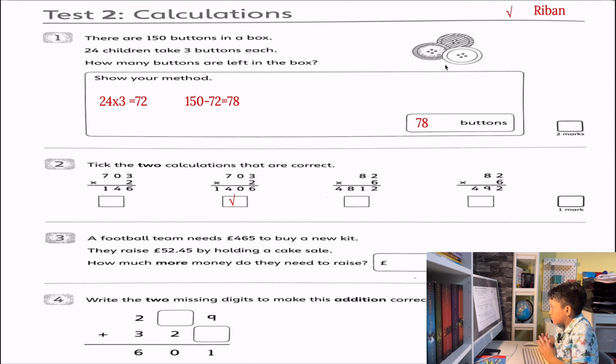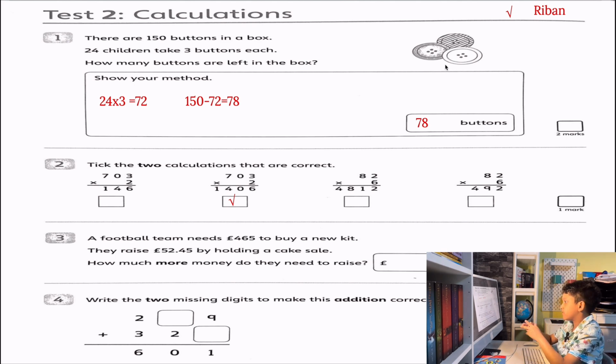Let's do the last pair. 82 times 6. I think it's 492 because it can't be 4,812, because it's a two-digit number times a one-digit number.